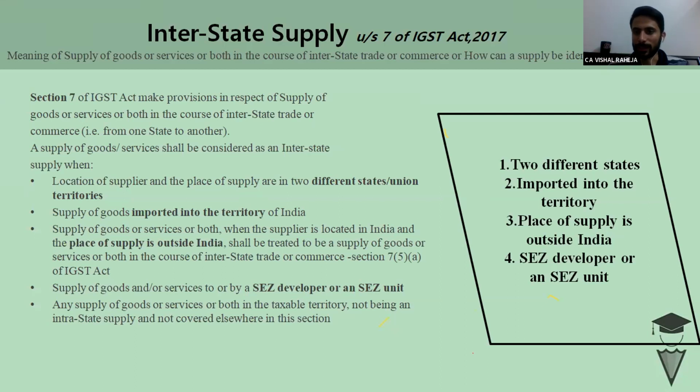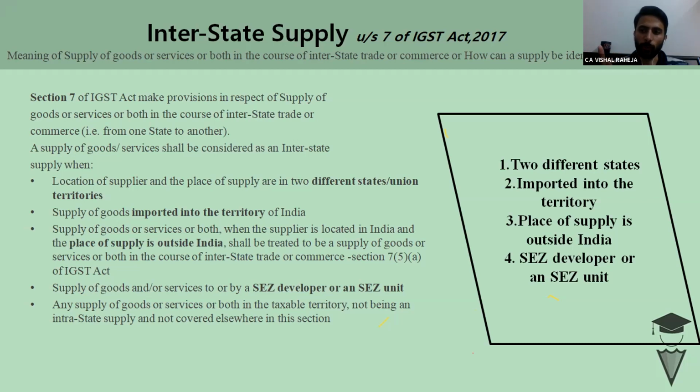This section provides us, even in case the goods are exported, then you have to levy IGST. So section 7 says, in case the place of supply is outside India, in that situation you have to levy IGST. Now, we have earlier discussed there are certain conditions of determining exports.